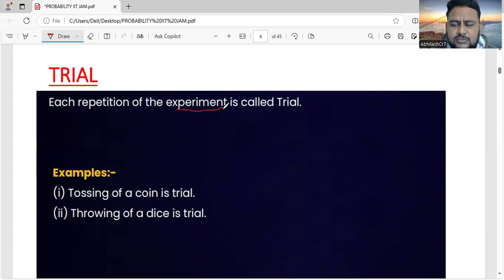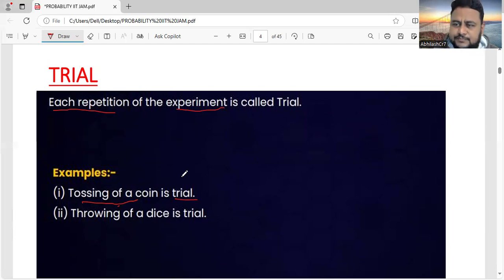So suppose I throw a coin, or toss a coin. How many times do I do that? Each time I do that, it is called a trial. Each repetition of the experiment. Your experiment can be tossing a coin. Tossing a coin is an experiment. If you throw it once, that one time is called a trial. Second time if you do, that is called a trial. So each repetition of the experiment is a trial.